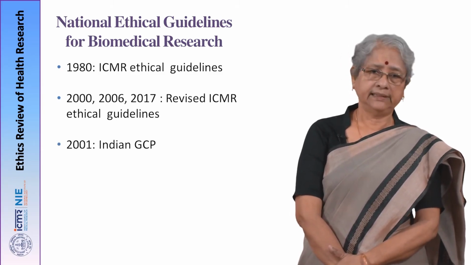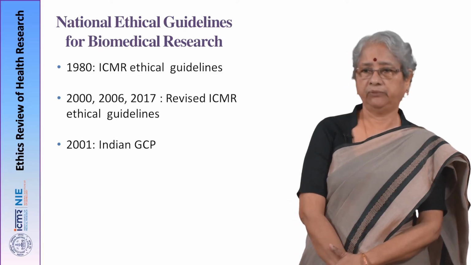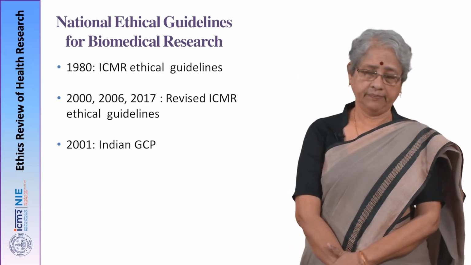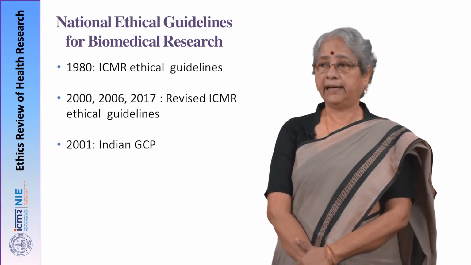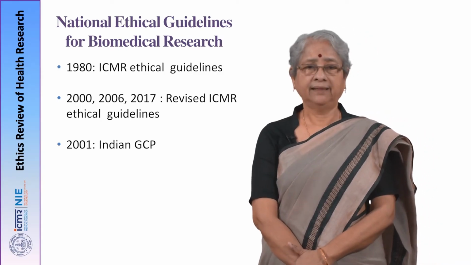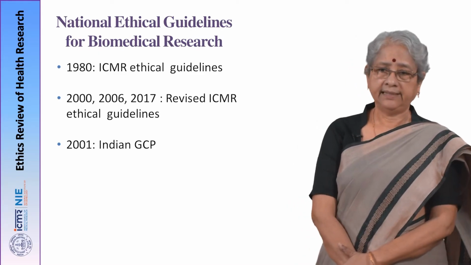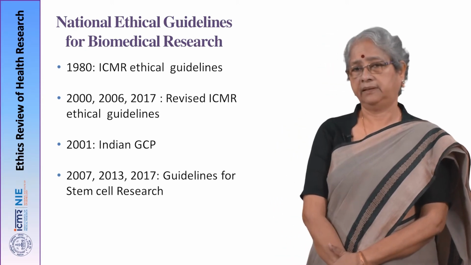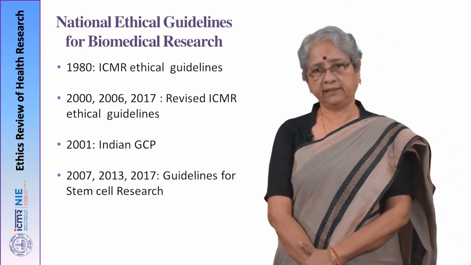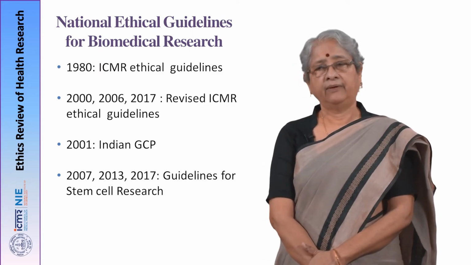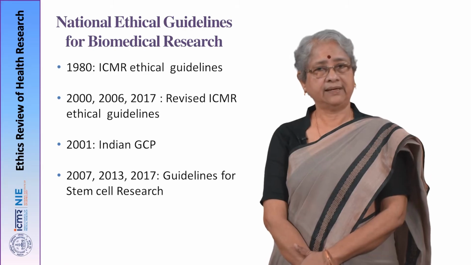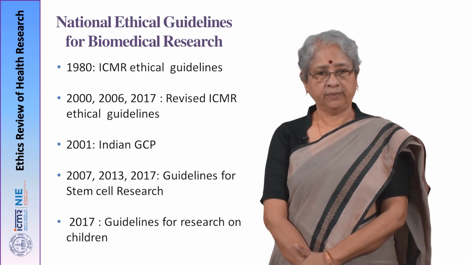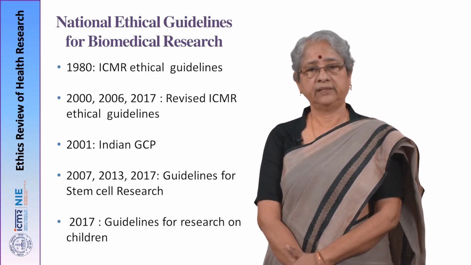For regulatory clinical trials, Indian GCP came out in 2001, and one should remember that this was based on the ICH-GCP, the international document, but it also had a lot of matter picked up from the 2000 ICMR guidelines. Then we come to stem cell research, where the first guideline was released in 2007, revised in 2013, and again in 2017, released on 11th October. On 12th October we had another guideline released for research on children.